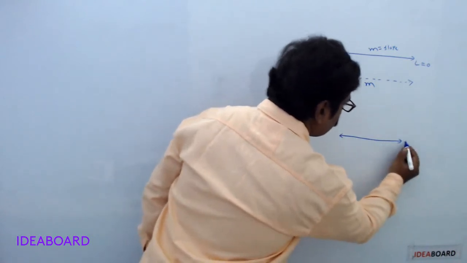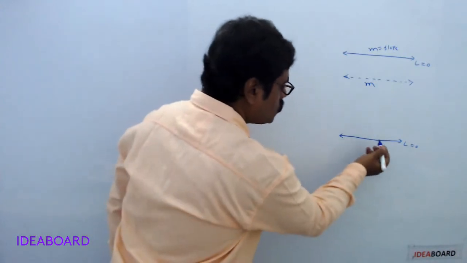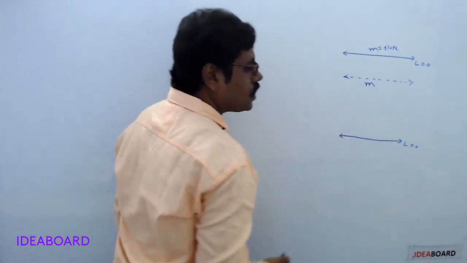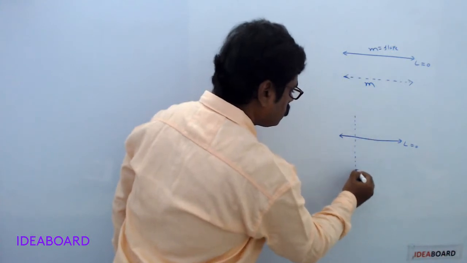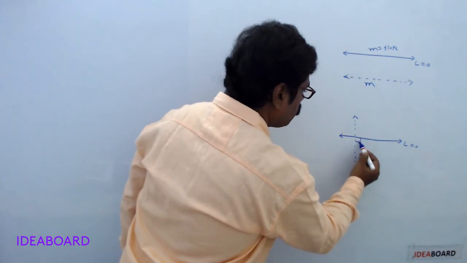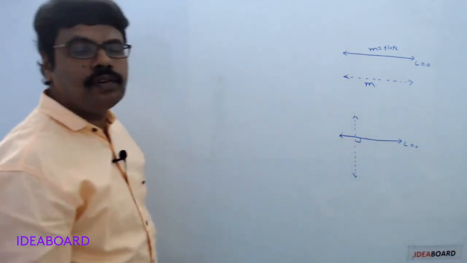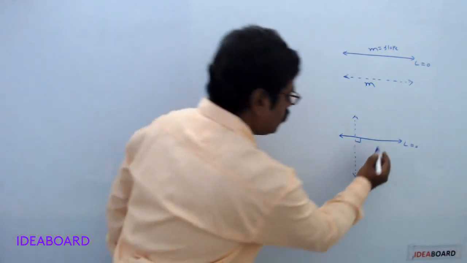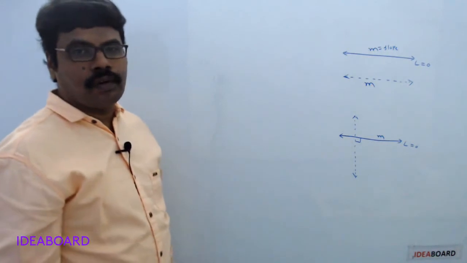Now take the line L equals 0 once again. Now draw a line which is perpendicular to this line L equals 0. Now this is the line perpendicular to the line L equals 0. Suppose M is the slope of the line L equals 0.